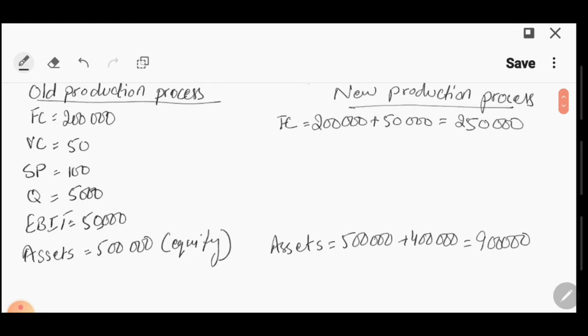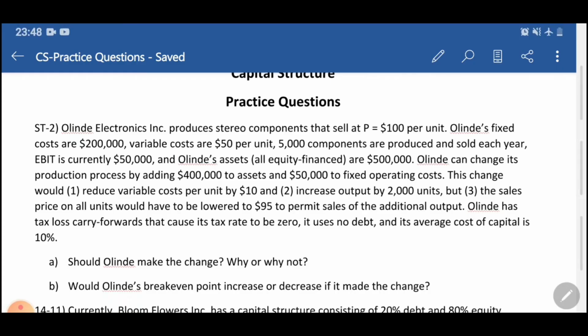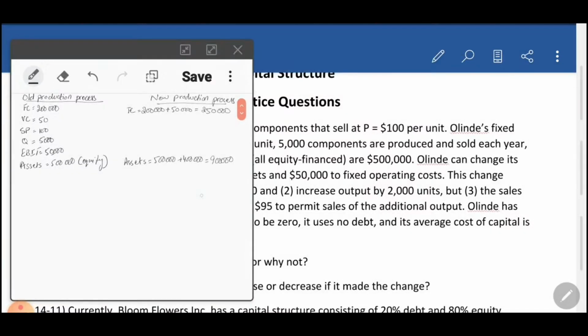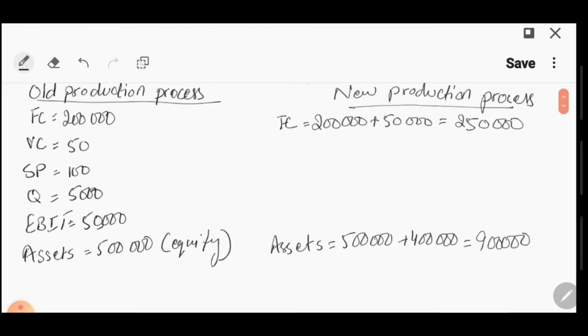So going back. Okay, so I read it till here. Now this change would reduce variable cost per unit by 10. So variable cost 10 से reduce हो जाएंगी, तो हम ये भी update कर देते हैं. Okay, sorry about this. So here we have variable cost. So variable cost will reduce by 10. So अब variable cost हो जाएगी 40.